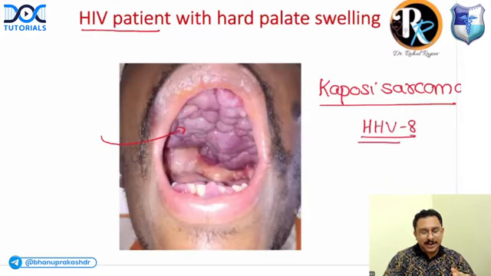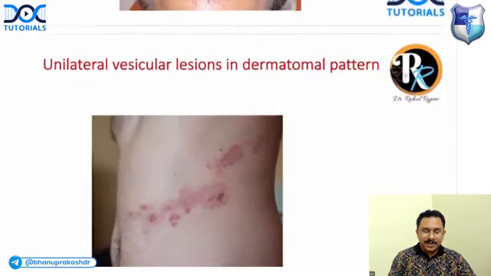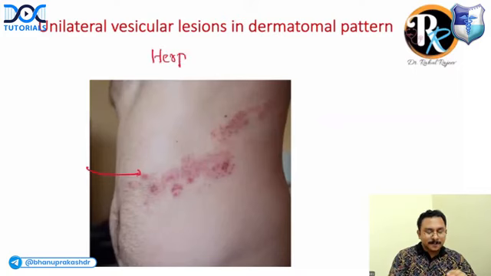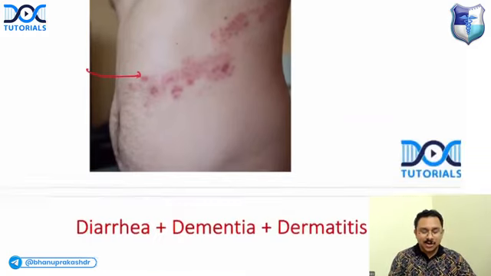Okay, clear. Now, if you get unilateral vesicular lesions in a dermatomal pattern, what would it suggest? It is herpes zoster.